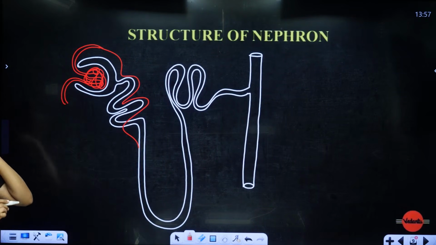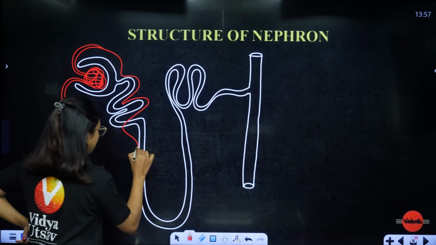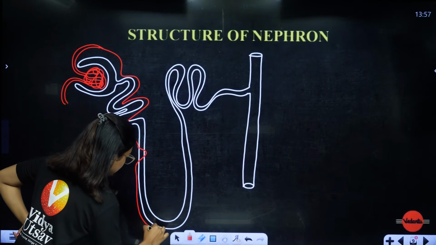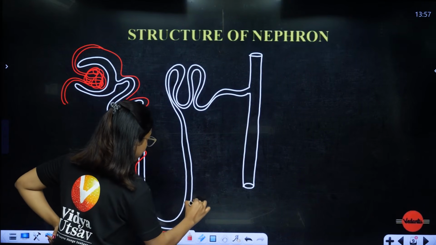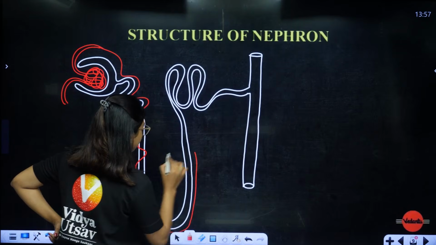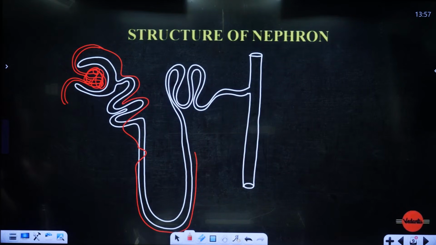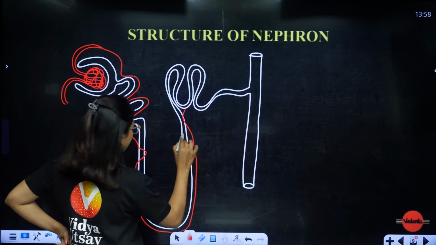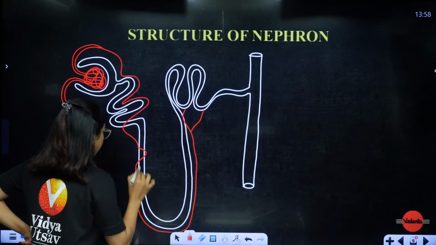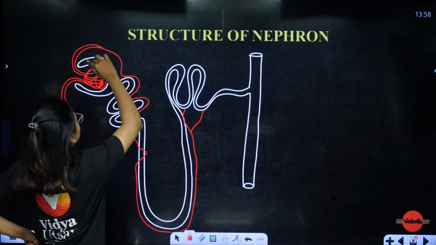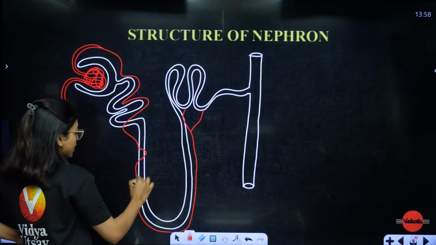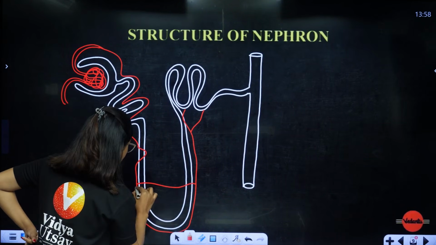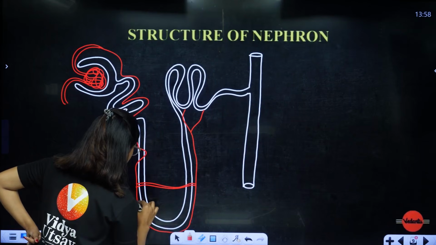I am drawing it very randomly because I do not want to spend a lot of time drawing this. It will extend like this along the loop of Henle and stretch up to somewhere here. From here the efferent arteriole is stretching and coming to the loop of Henle, and it will be connected something like this.